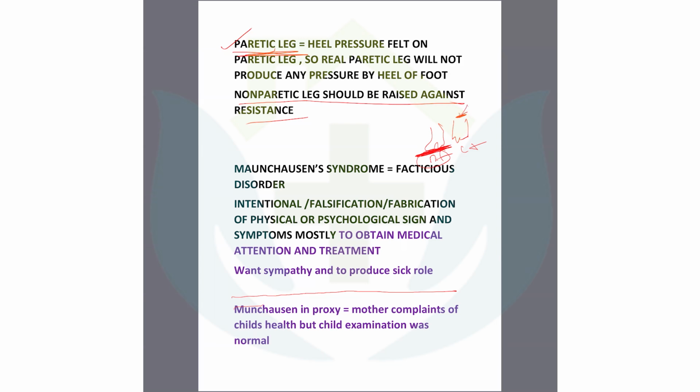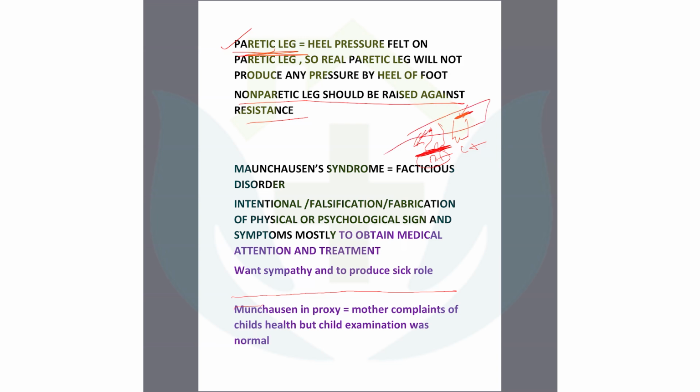You will tell the patient to flex the left thigh heavily, and you will put your other hand on the heel of the right paralytic leg. Then whenever you give resistance over the left side, the patient will put a pressure on the right side. This is Hoover's test.